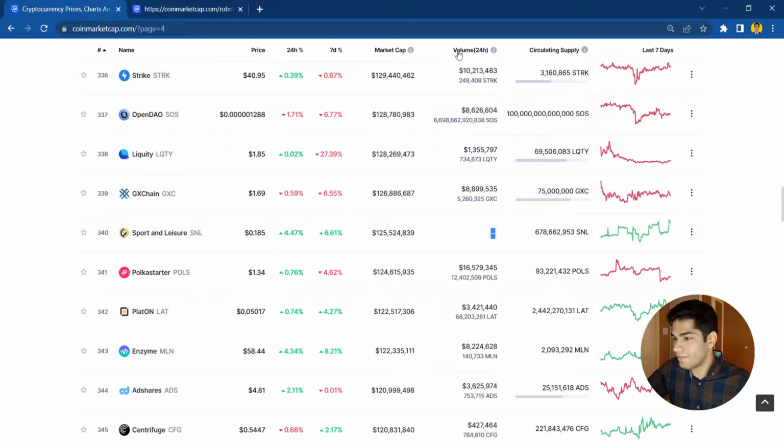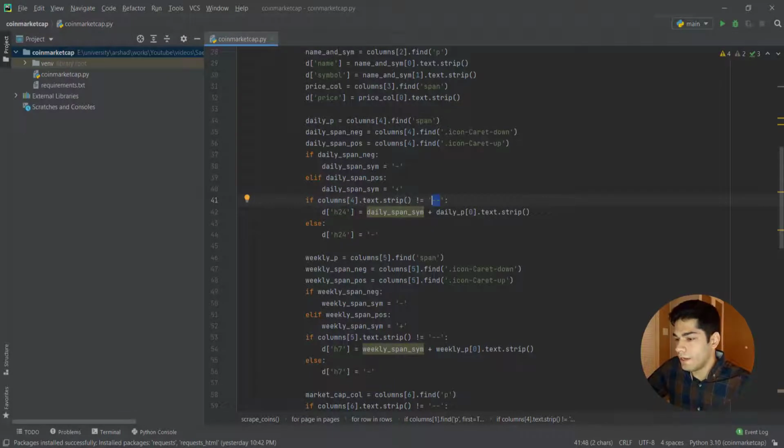So as you can see, we don't have the 24-hour volume of this coin right here, sports and leisure. I don't know what that is. Oh yeah, it's SNL. So for this, we need to check it before we can insert the data into our array, right? And here we are doing that.